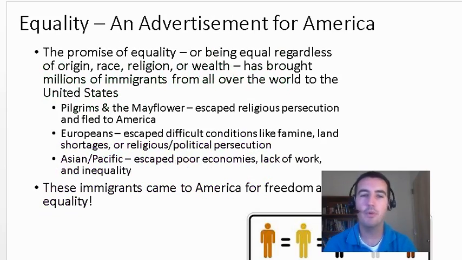So just a little bit more on equality. Equality is something that has brought a lot of people to America for hundreds and hundreds of years. It's something that people around the world identify with America and the United States, and it's kind of been a characteristic since the start of America.